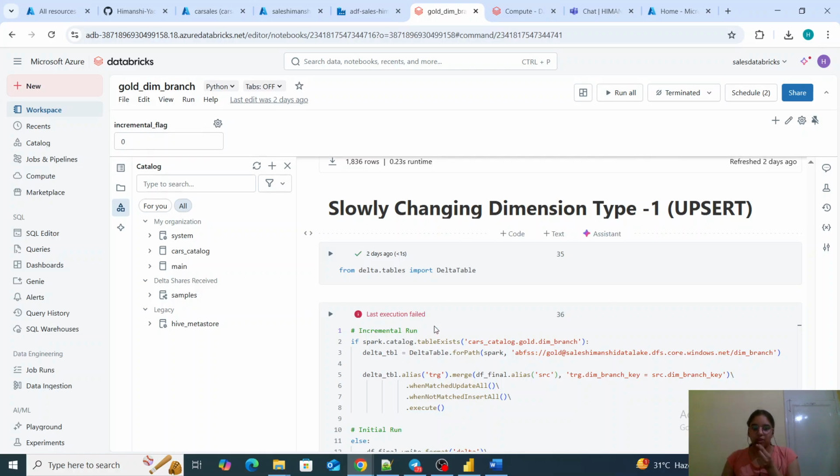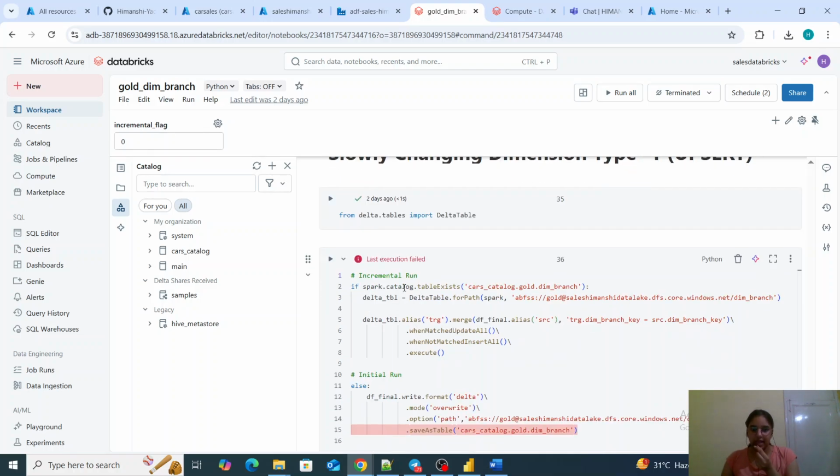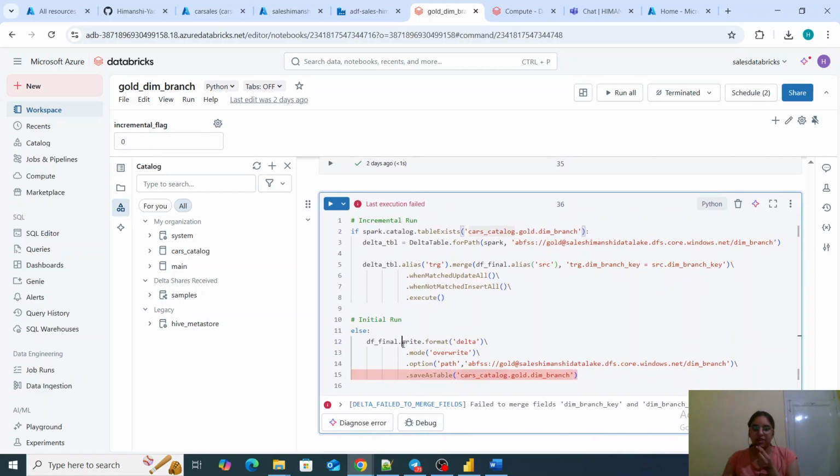developments. So for slowly changing dimensions, I have implemented the logic such that if it is a first time load, it will just write the data to the gold layer, in our table dim branch. And if it is the second time load, at that time it will merge it, considering that new records will be inserted and old records will be updated.